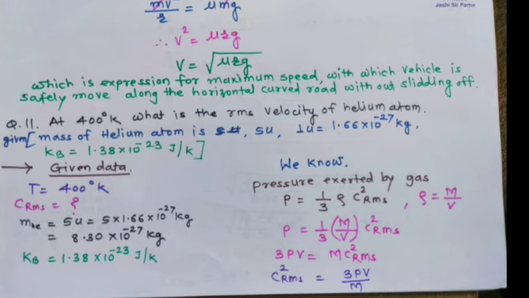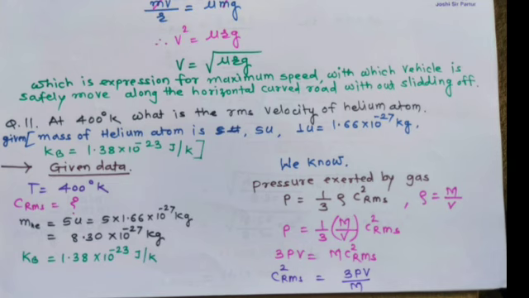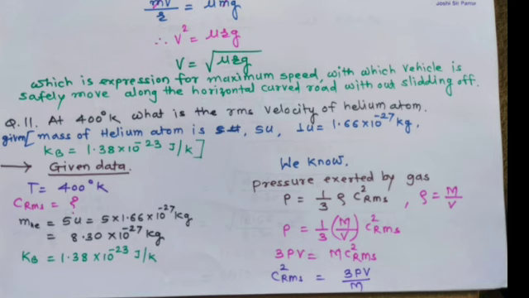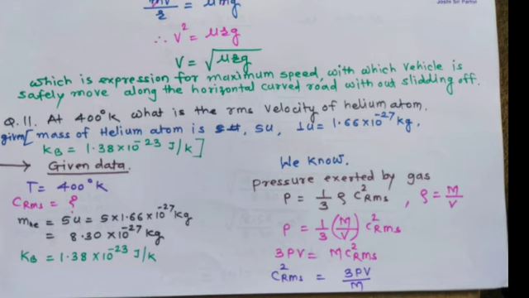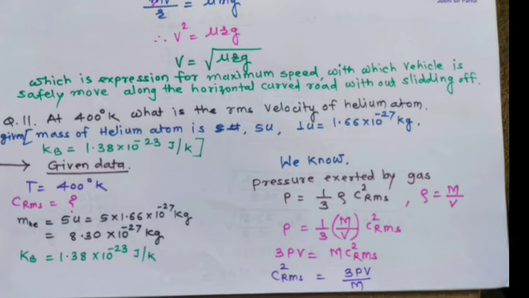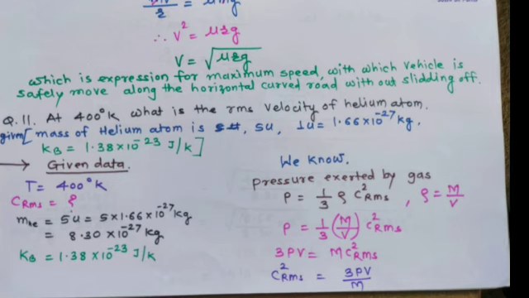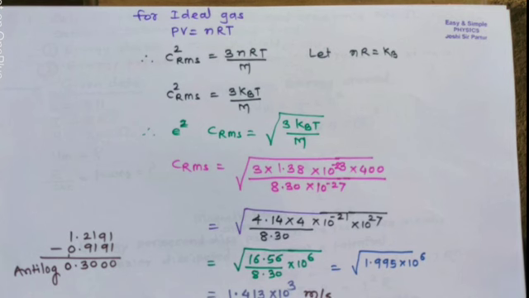We know pressure exerted by gas P equals 1 upon 3 rho C square RMS, where rho equals m upon V. So P equals 1 upon 3 m upon V C square RMS. So 3PV equals m C square RMS. Therefore C square RMS is equal to 3PV upon m.